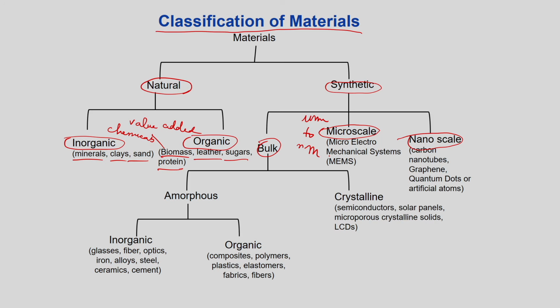Then the nanoscale, you must be knowing, those which are in the range of 1 to 100 nanometer, we call those nanomaterials, okay. So, these are the various types: carbon nanotubes, graphene, quantum dots. Carbon nanotubes, graphene, these are very strong, they conduct heat and electricity.